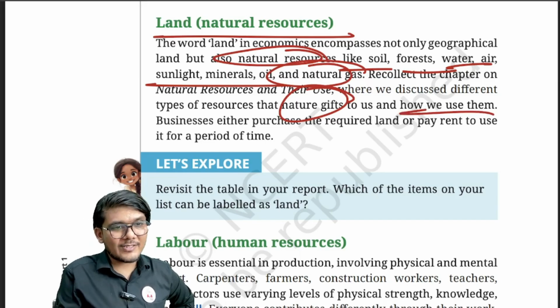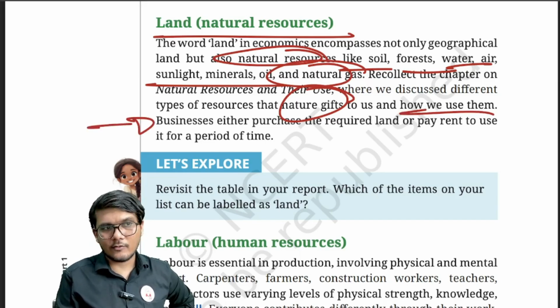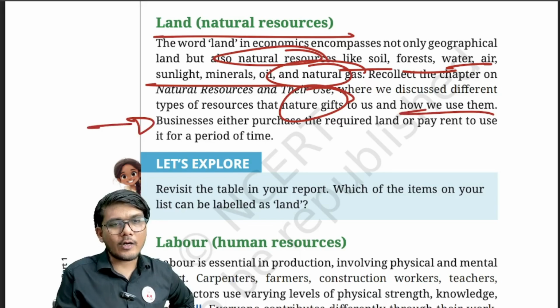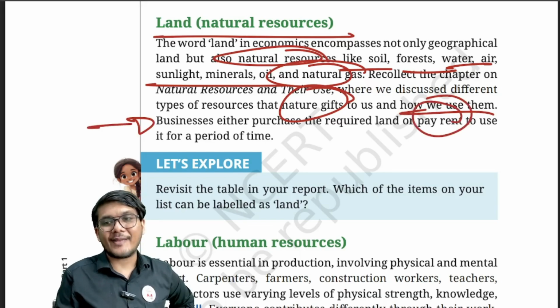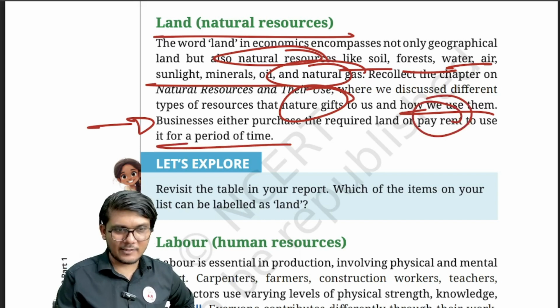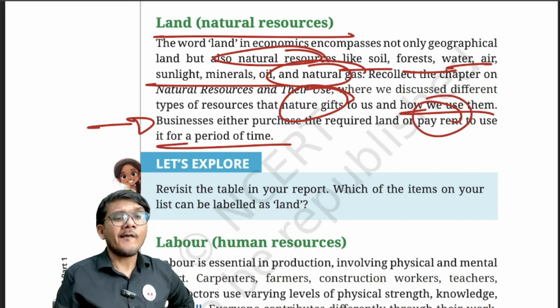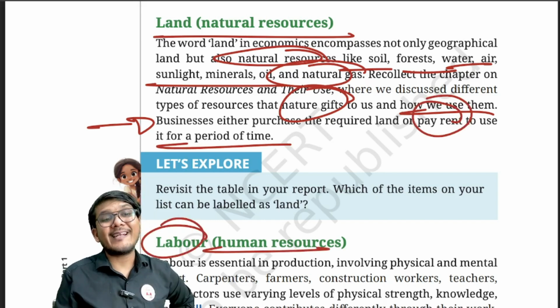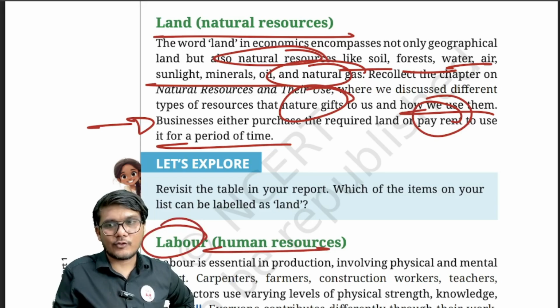it. Businesses either purchase this land, so they will be owning it, or they rent it by paying rent for a particular period of time, right? So, that's the first factor of production. The next factor of production is labor, that is the human resource.